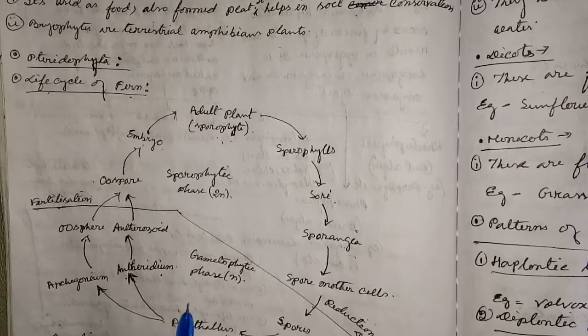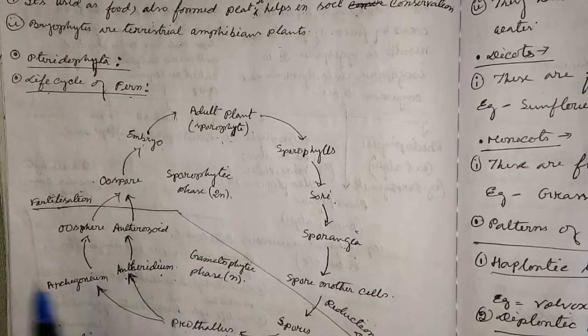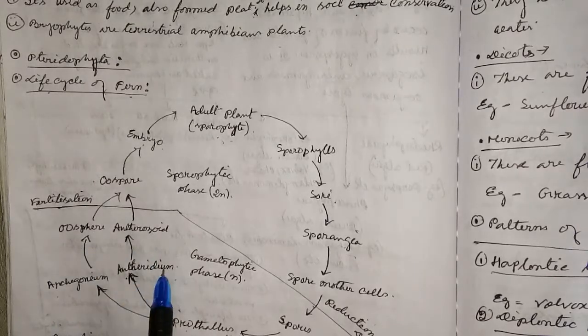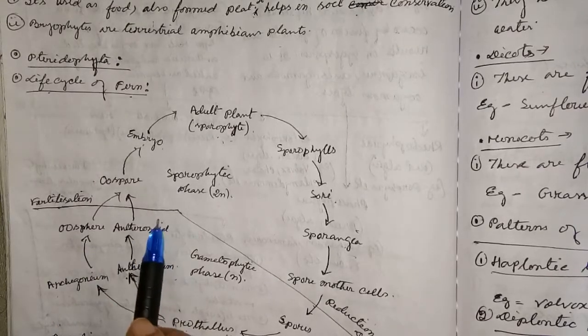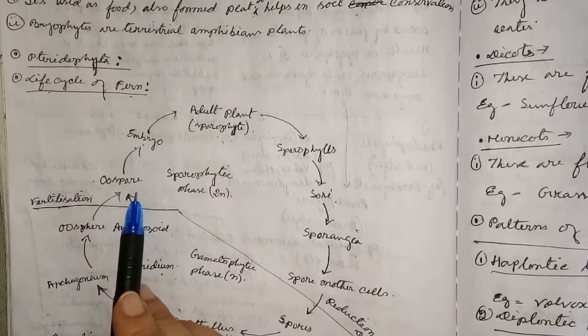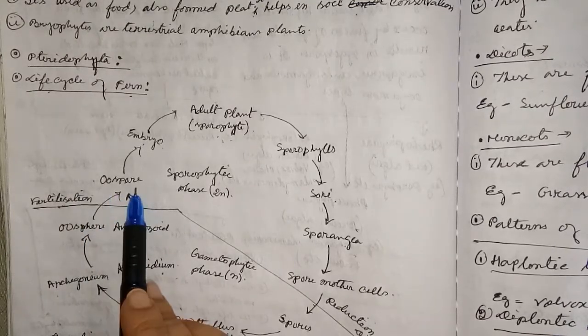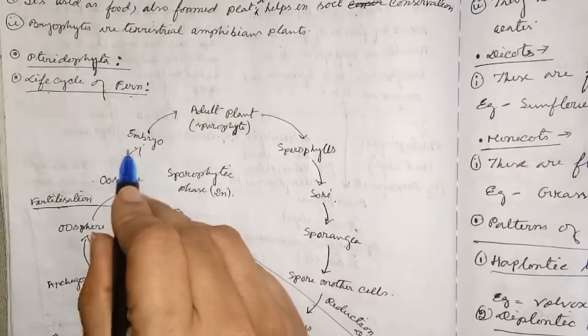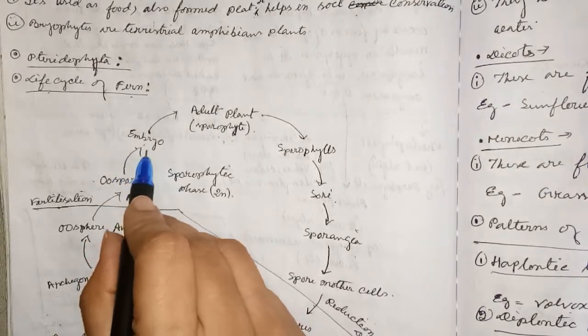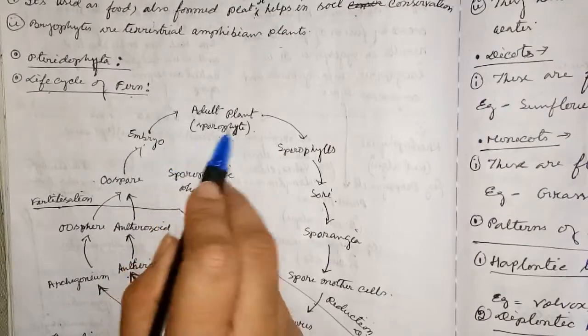Next, it gives rise to structures: one is the archegonium and another one is the antheridium. Archegonium forms oosphere and antheridium forms antherozoid. Fusion of these two gametes forms oospore, and oospore converts itself into an embryo, and the embryo converts itself into an adult plant.